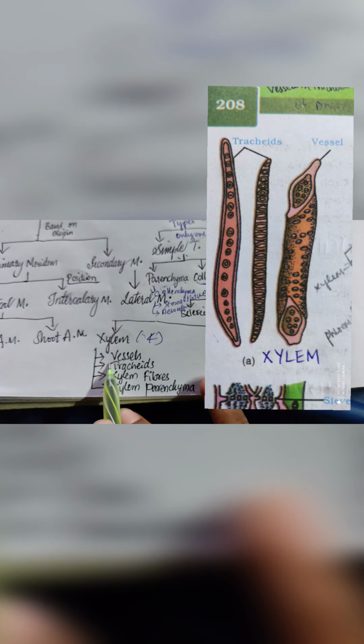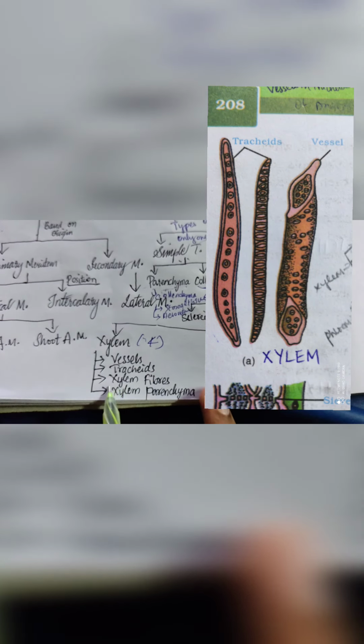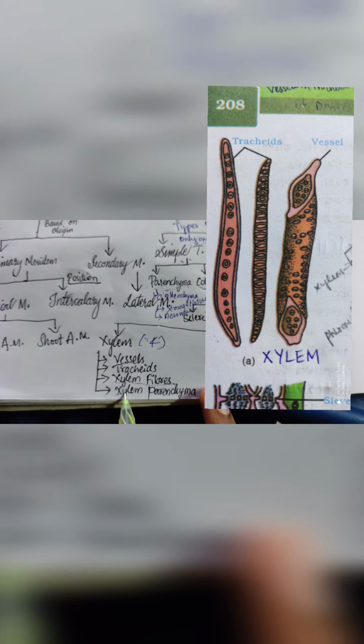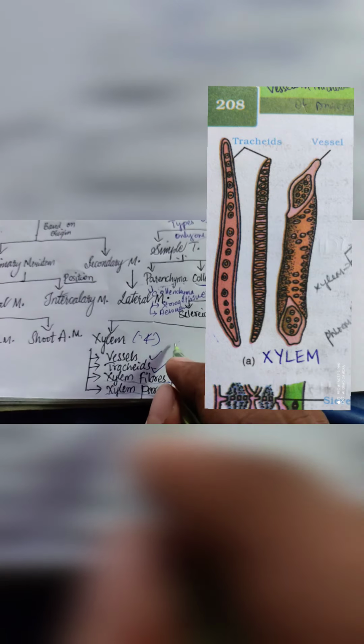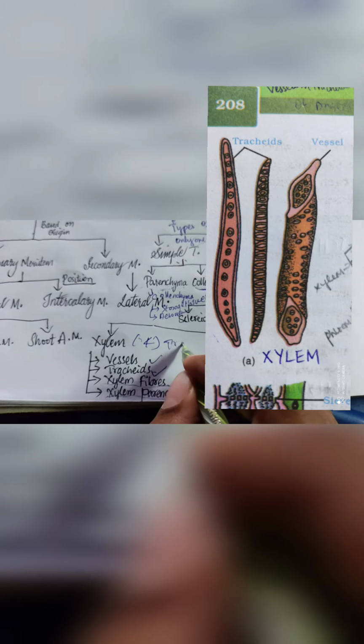Xylem consists of four types of cells, as well as phloem is also consisting of four types of cells. First type is vessels, second is tracheids, third one is xylem fibers, and the fourth type of cell is xylem parenchyma. Vessels and tracheids are useful in the transportation of water. The function of xylem is transportation of water and minerals. The most important thing in this is vessels and tracheids.